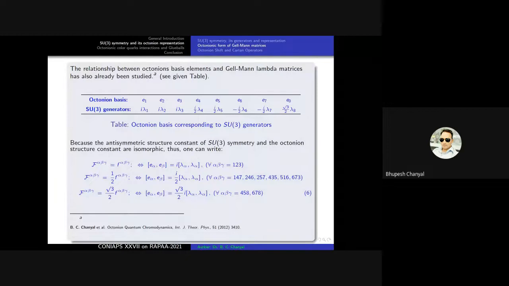Because the antisymmetric structure constants of SU3 symmetry and the octonion structure constants are isomorphic, that is why we write these relations. This is the case for the SU3 symmetry and this is the structure for the case of the octonions. So how can we relate these two antisymmetric structure constants? This relation indicates the commutation relations between these. Equation number 6 indicates generally the commutation relation for how we can choose the octonion algebra for the case of the SU3 strong interactions.